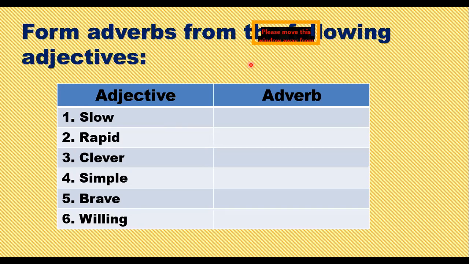Okay, Muniba, thank you. Yes, I have your answer here. Slow will be slowly. Very good. Okay, the next one, rapid. Can I have Aliza Sheikh? Please, nobody else should answer me. The child only I'm asking should answer me, and then after that, you can give me your answers.